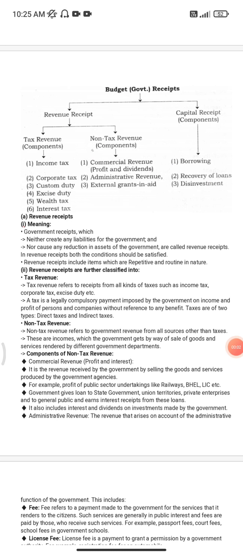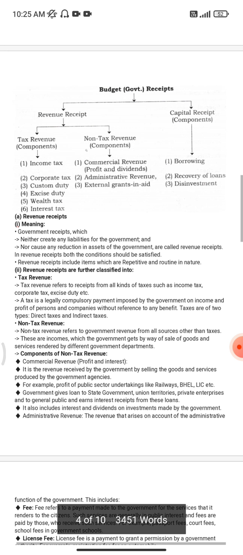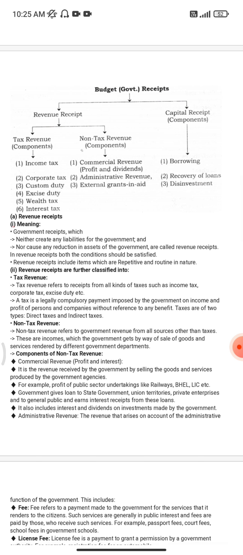So in this video we are going to discuss this chart, that is budget receipts. As you can see in this chart, it is divided into two: revenue receipts and capital receipts. Revenue receipts is again divided into tax revenue and non-tax revenue.